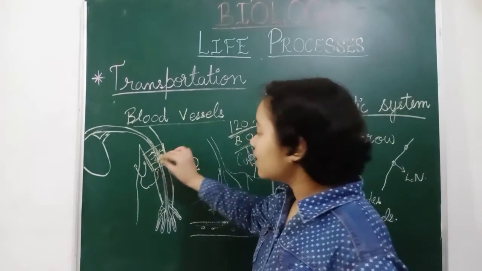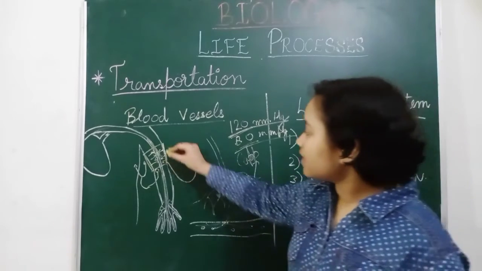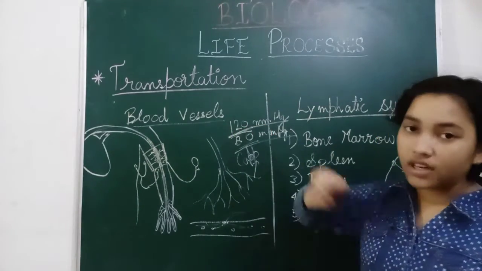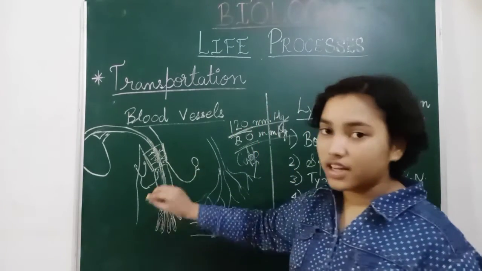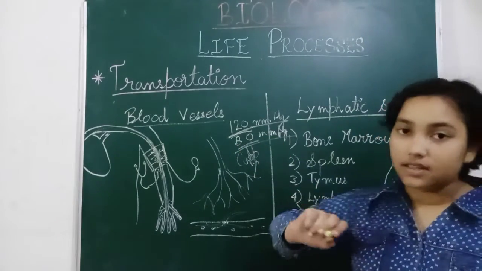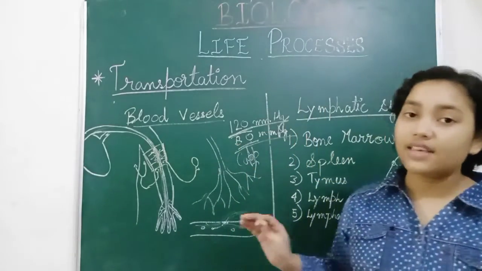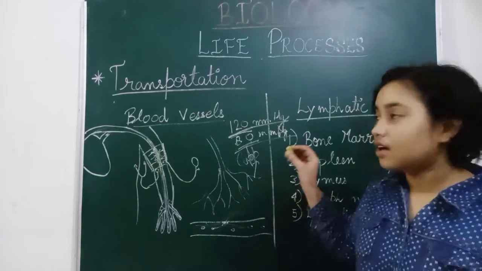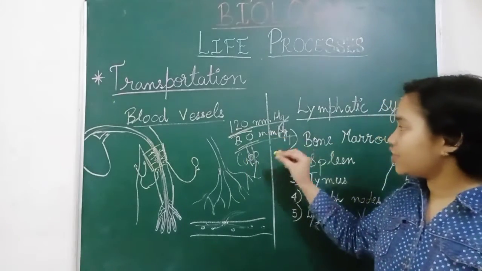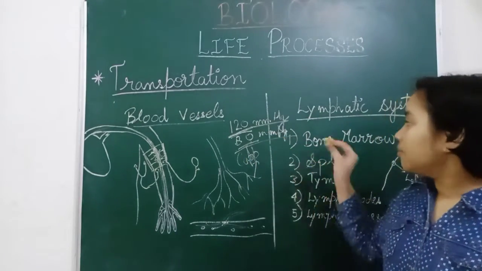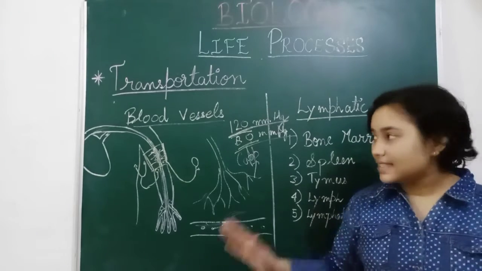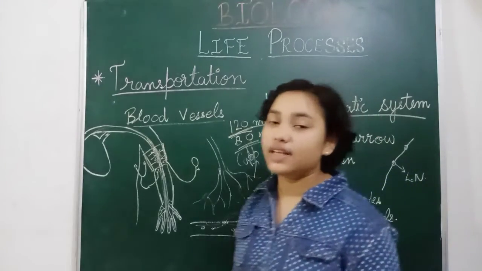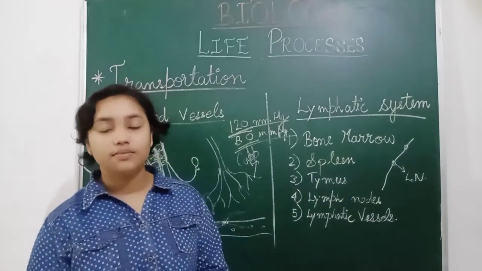When it is passing through this point, we can see the reading 120, and when it reaches the last point, it is 80. So we can use this device to measure blood pressure, in the ratio 120 by 80 millimeter of mercury. So this is the sphygmomanometer, and now we will move to our next topic, that is excretion.